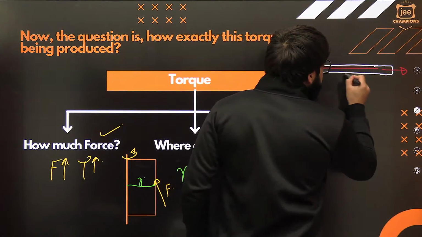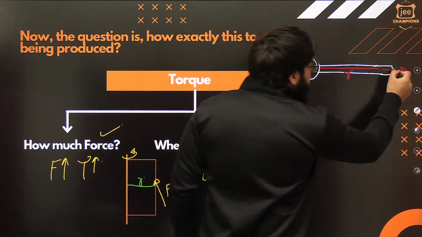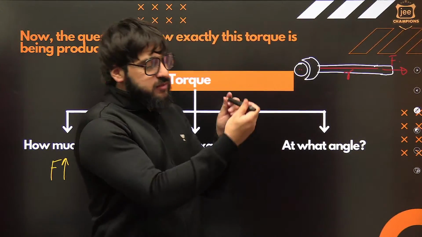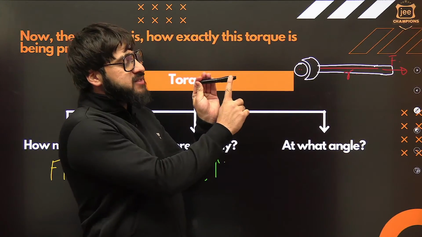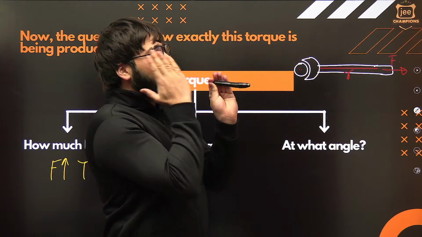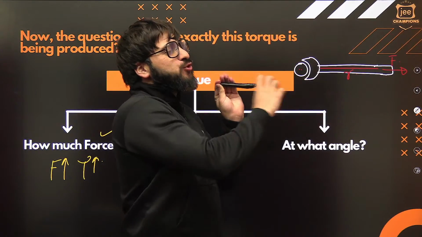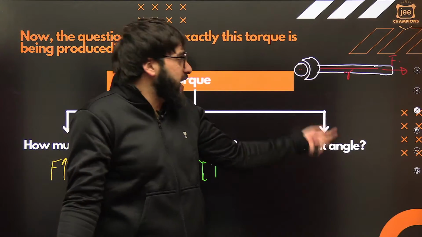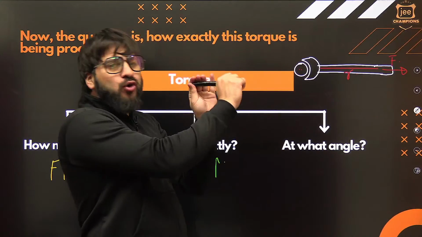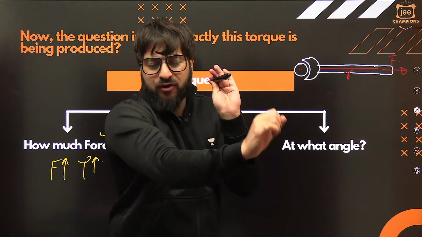Can I say in that case, this will be exactly the radius? Now, if you are applying the force exactly in this direction, can you tell me, will this nut rotate? So you have to apply the force something like this, at 90 degrees, understand? Or at some angle. Now, if you are pulling this door in the outward direction, the angle is 0 degrees. In that case, the radius is outwards, F is outwards. So there will be no rotating effect because you are pulling this door in the outward direction.